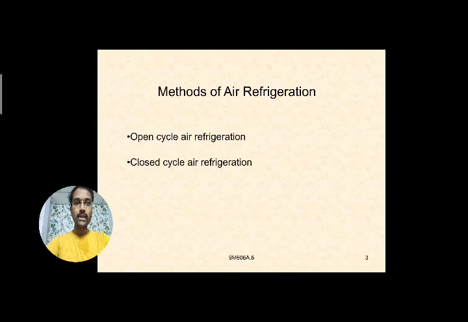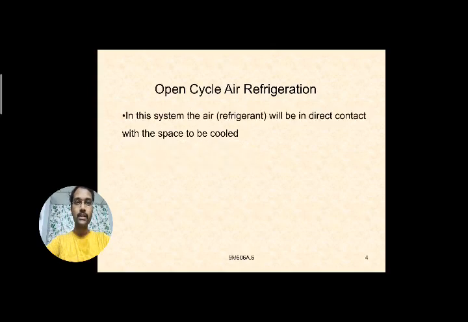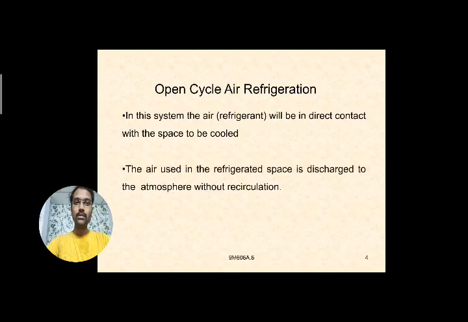Let's see the open cycle air refrigeration. In this system, the air or refrigerant will be in direct contact with the space to be cooled. In the cold chamber or refrigerated space, the cold air makes direct contact with the products or substances.